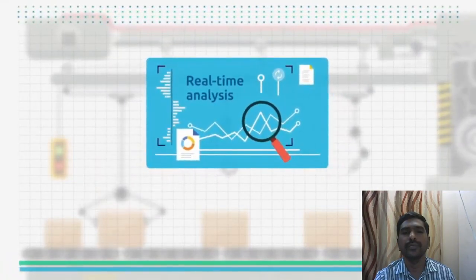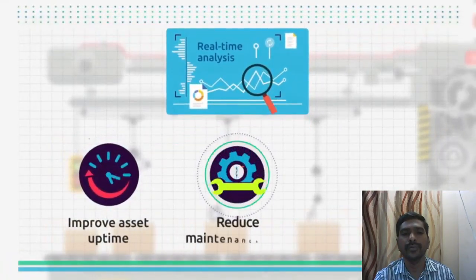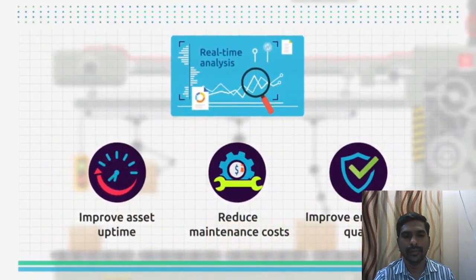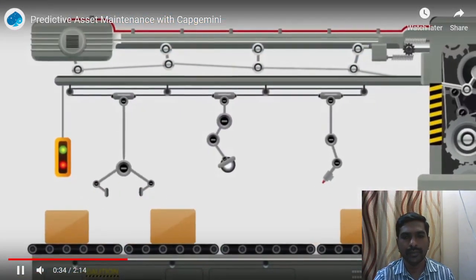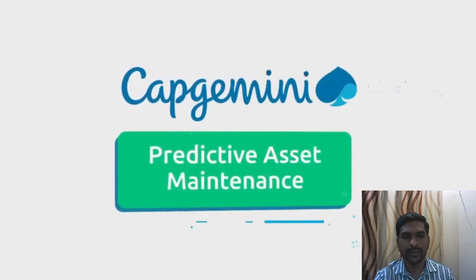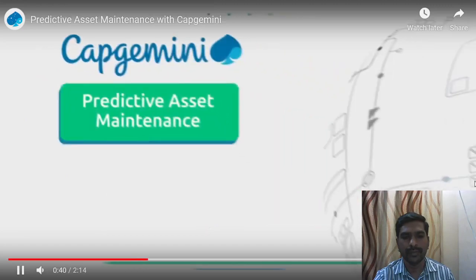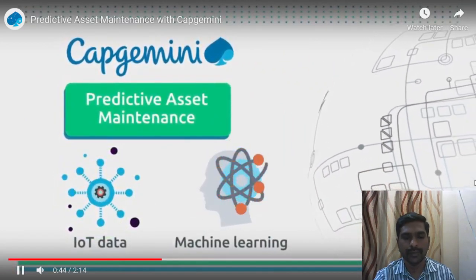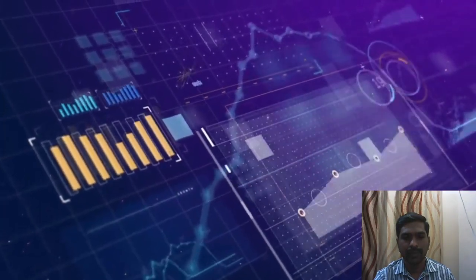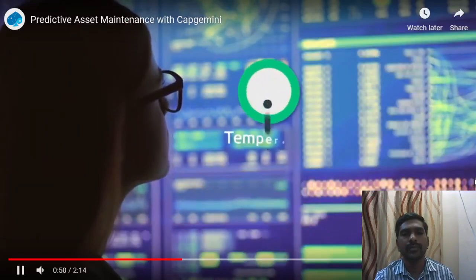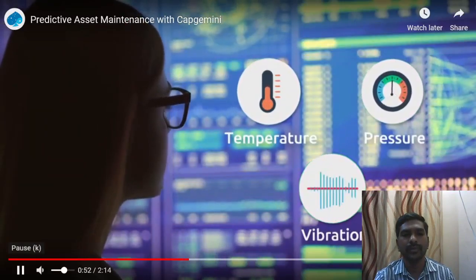This means you can improve asset uptime, reduce maintenance costs, and improve end product quality to ultimately optimize the manufacturing process and improve the customer experience. Capgemini's predictive asset maintenance combines IoT data with machine learning to improve operational effectiveness. It is an online streaming data analysis solution that monitors equipment parameters like temperature, pressure, and vibration.